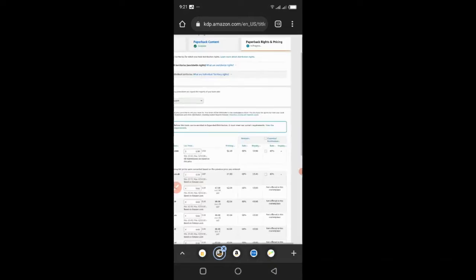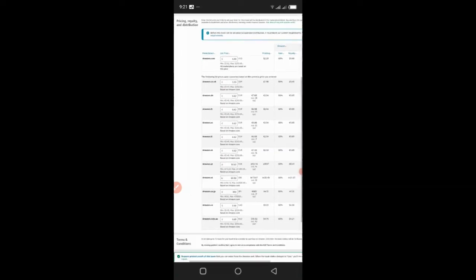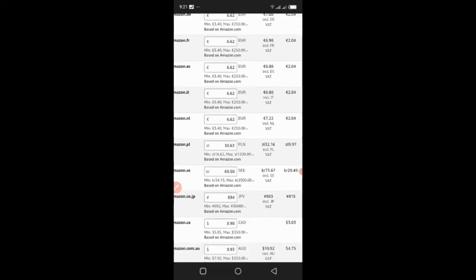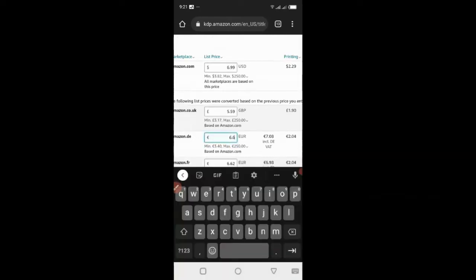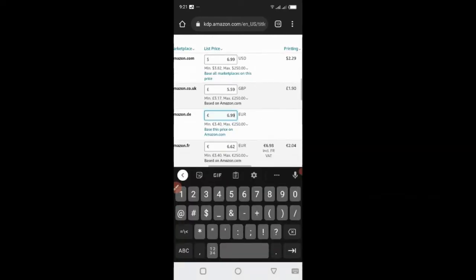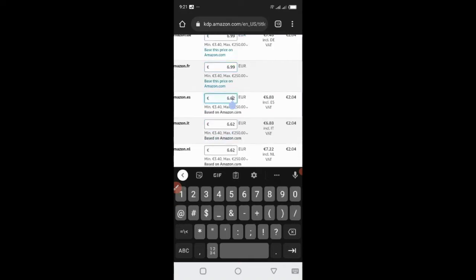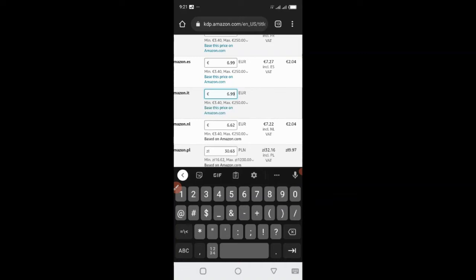So this expanded distribution is to be checked, and when it's checked, you will see all these markets will be active. So what I like to do sometimes, what other people won't tell you, is you can see that these prices here are not exactly the same, right? And you can see that it's actually scattered. So what I do is I just come here and I write 6.99 euros to harmonize it and give it a good pricing. 99, 99, 99, 99.